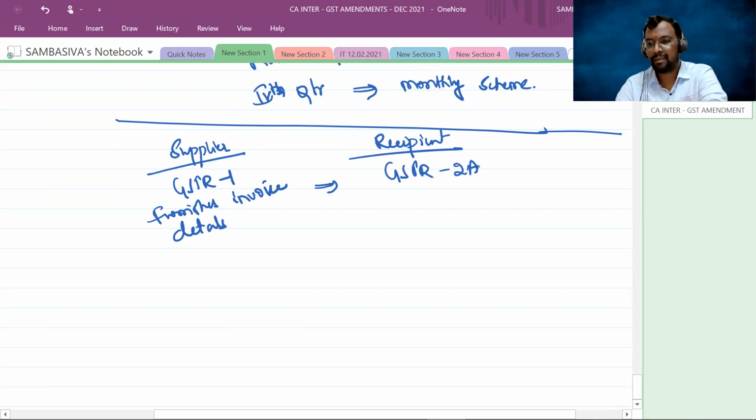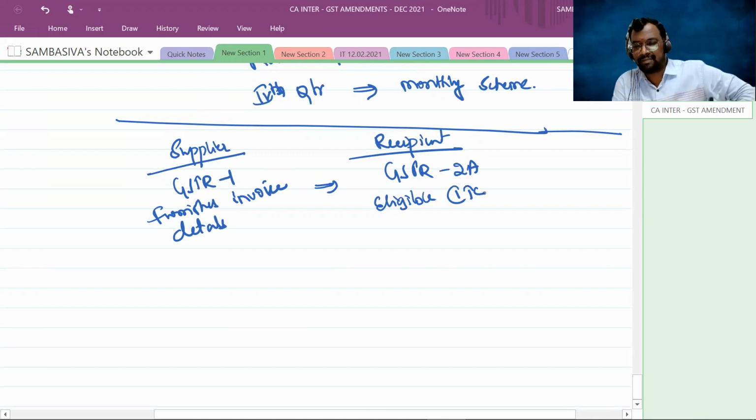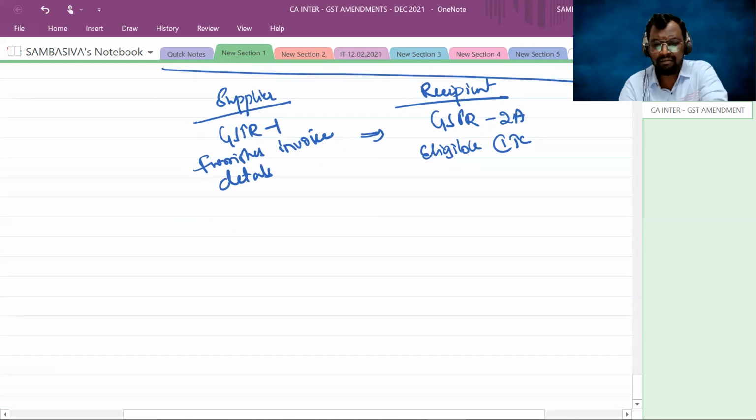It will show the eligible input tax credit to the recipient, based on which he will claim that input tax credit. Right, sir? We have seen one example as well.